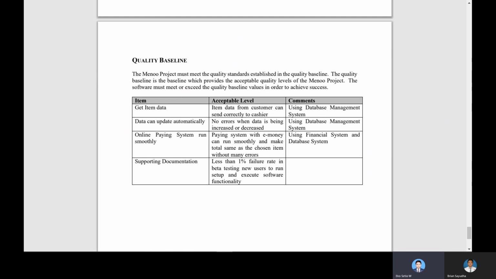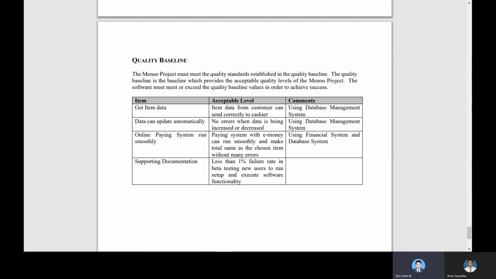Next, for the data to update automatically, the acceptable level is no error when the data is being increased or decreased. It also uses the database management system. Next is the online paying system running smoothly. The acceptable level is that the paying system with e-money can run smoothly and make the total the same as the goods items without many errors. It also uses the database system, and additionally the financial system for the paying system.